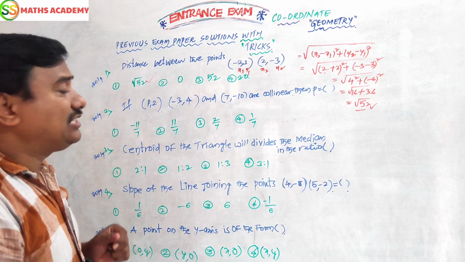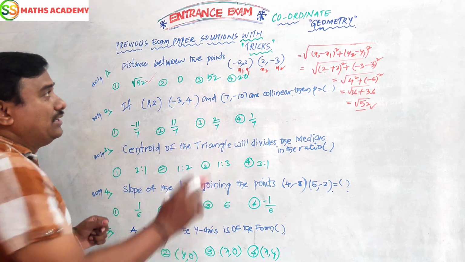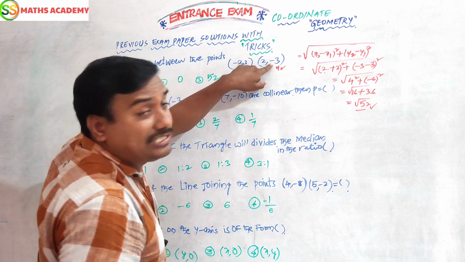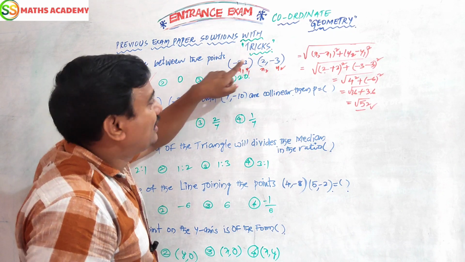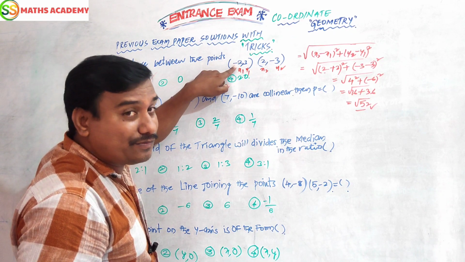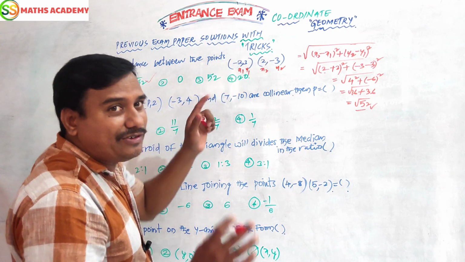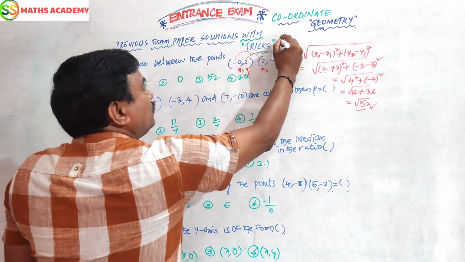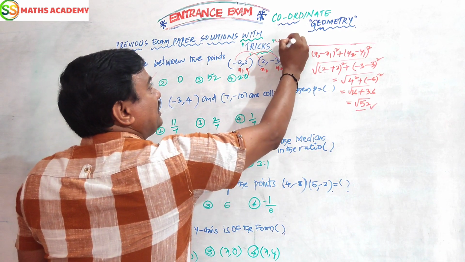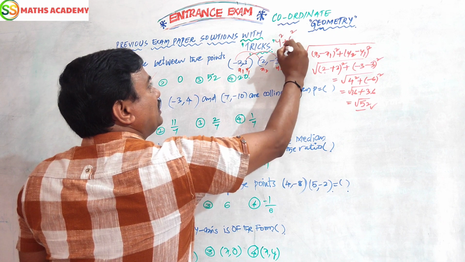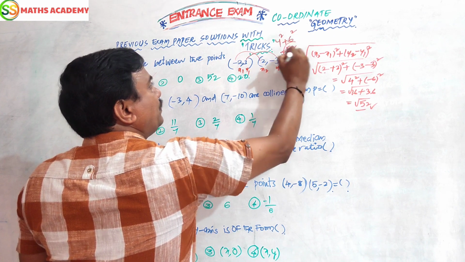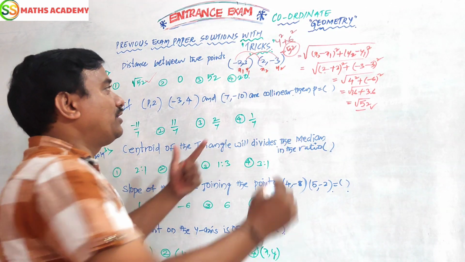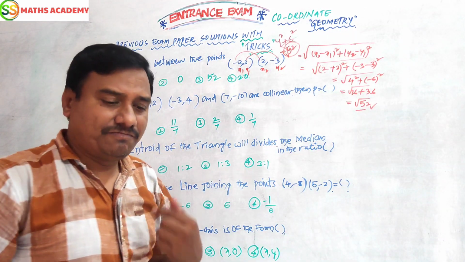Here we can go with the shortcut. I want to tell you, this is very important. Here the sign is interchanged in the second coordinate, the second number. Here the first number has a sign, and here the second number has a sign. Then immediately you can get the idea: sum of these two, sum of these two. 2 plus 2 is 4, 3 plus 3 is 6, 4 squared, 6 squared, 16 plus 36, 52. The formula is under a root, so you can write root 52. That's it. Very easy.